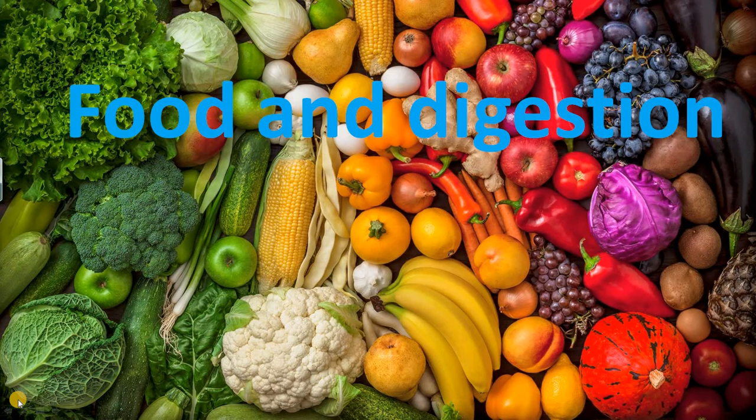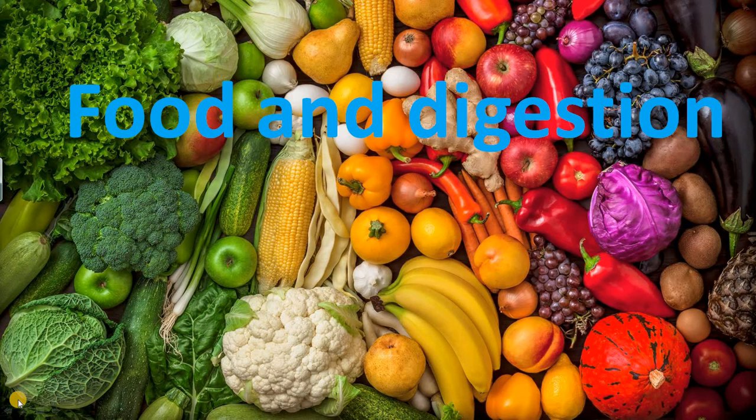On one side, these are all vegetarian food. We have another, non-vegetarian food, that is meat, egg, fish and all those things. So the food we eat directly helps us to get energy. So how does that energy come? See, when we eat food, it gets digested in our stomach. The process of digesting the food is called digestion. When the food gets digested, it gets converted into energy.